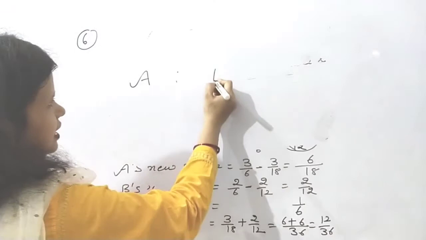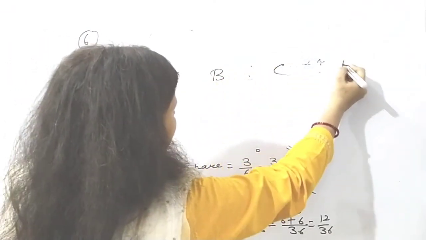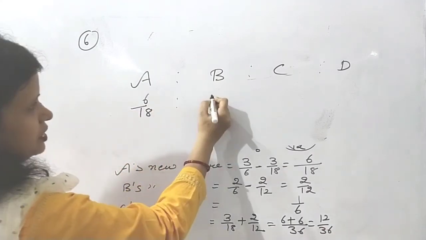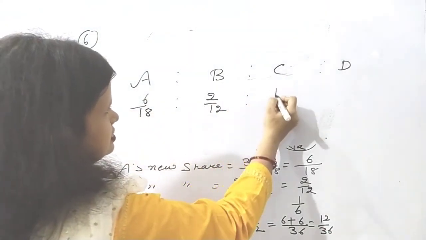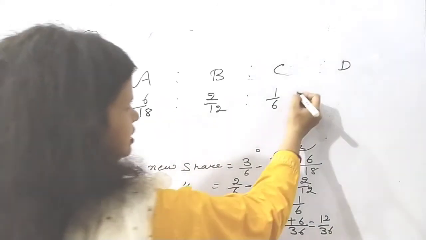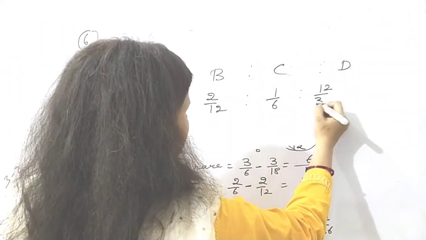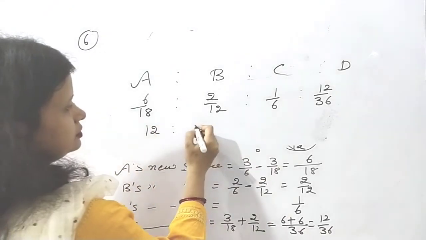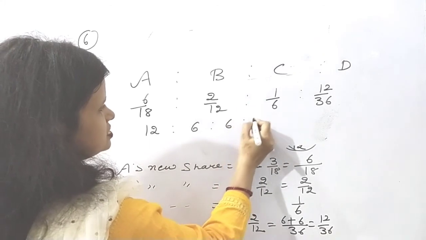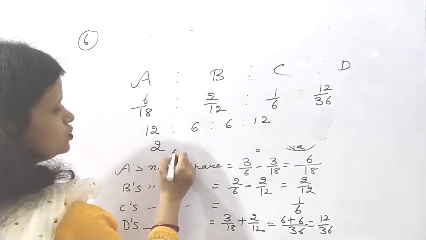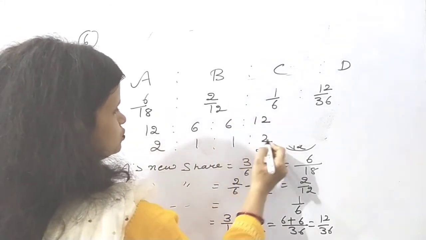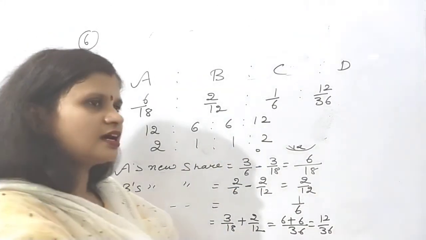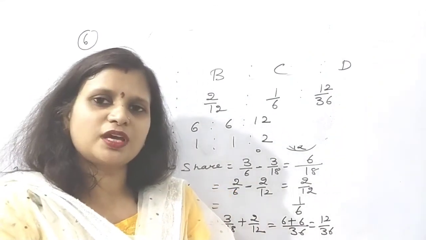Write down A, B, C and D. For A, new share 6 by 18. For B, it is 2 by 12. C as it is. And what about D? 12 by 36. So if you equate, it will be 12 is to 6 is to 6 is to 12, or you can say 2 is to 1 is to 1 is to 2.